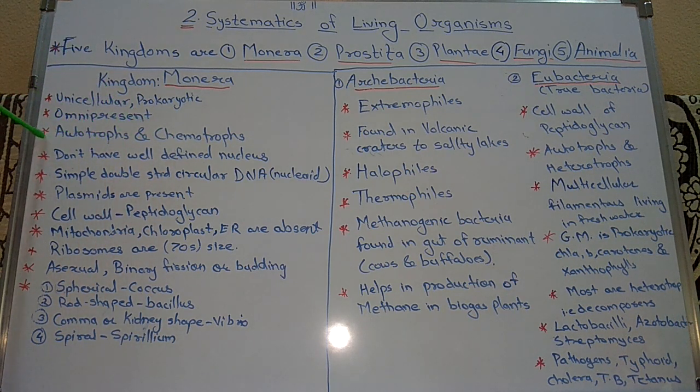Autotrophs are those which can prepare their own food by means of the process of photosynthesis. Then chemoautotrophs are able to synthesize their own organic molecules from the fixation of CO2, carbon dioxide.